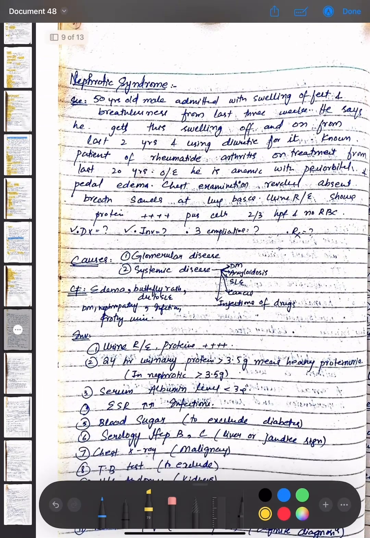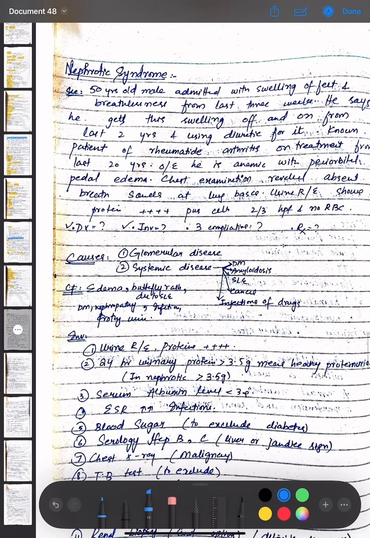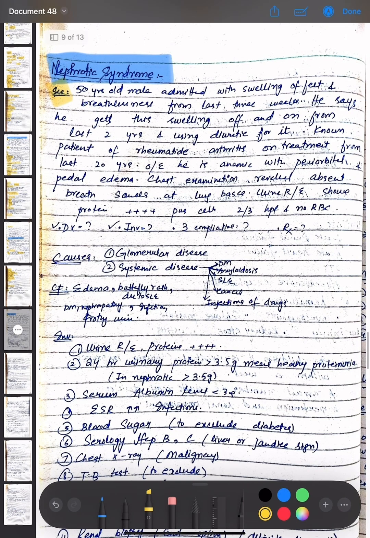Now coming towards the main topic of nephrology, that is nephrotic syndrome. We have a scenario that there is a 50-year-old male admitted with swelling of feet and breathlessness for the last 3 weeks. He says he gets this swelling off and on for the last 2 years and uses diuretics for it. He is a known patient of rheumatoid arthritis on treatment for the last 20 years.